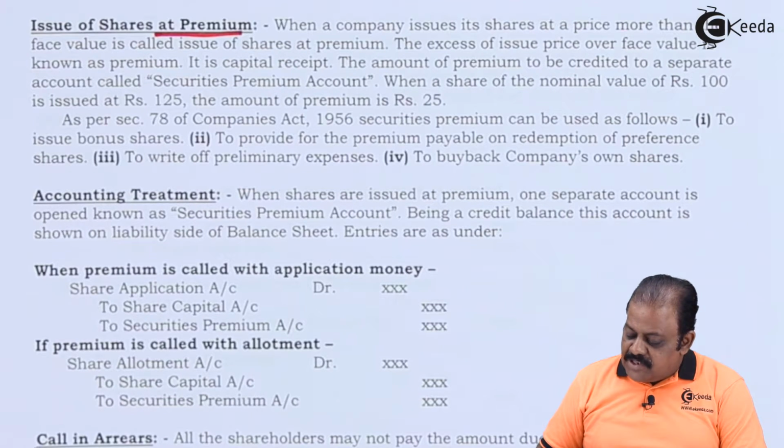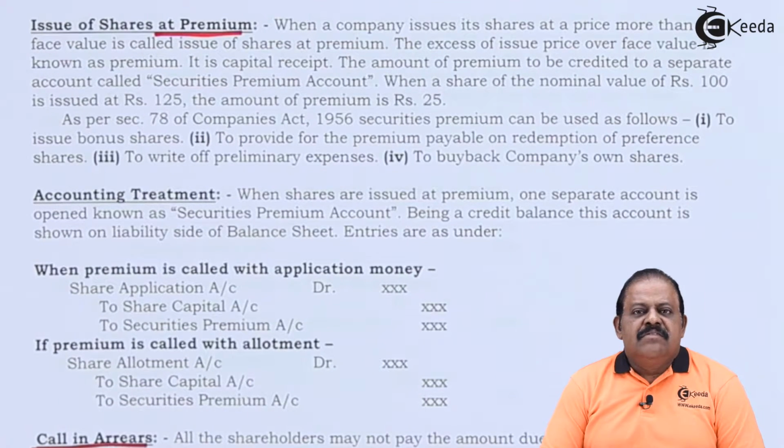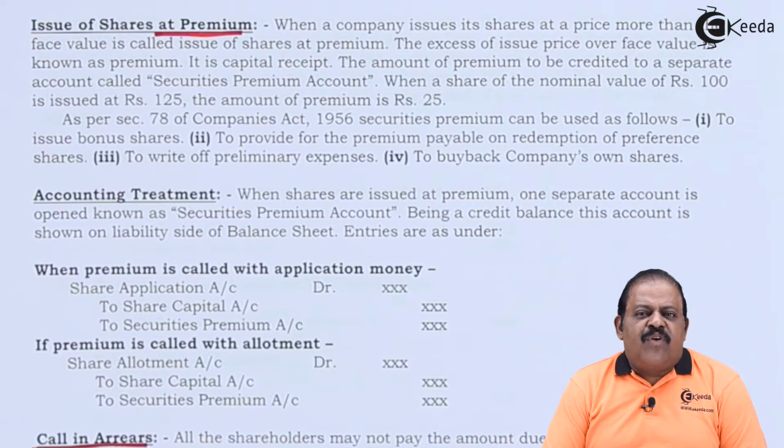The next concept is calls in arrears. When the company makes a call for the amount to be paid on a share and the shareholder makes default, it is called calls in arrears. This is a liability of the shareholder towards the company because he becomes a debtor of the company for this amount.